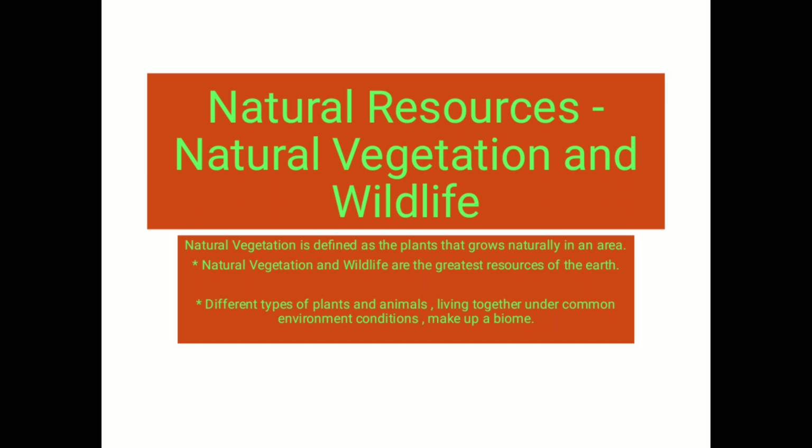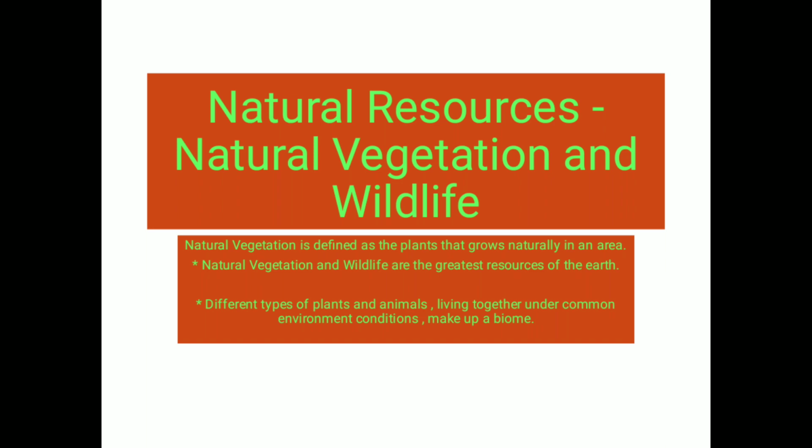The plants and trees which grow depend upon the climatic condition of a place and of course the relief features of an area. As we know, the climate and the relief features are not uniform all over the country, or you can say all over the world. So the natural vegetation also varies from region to region.